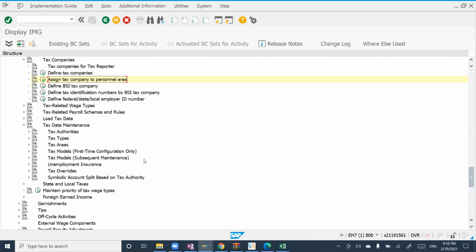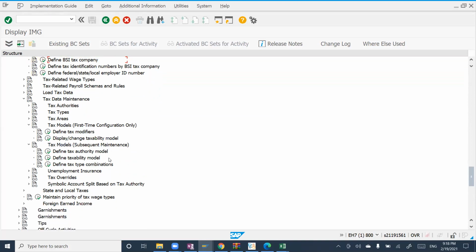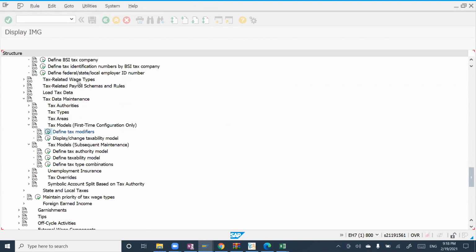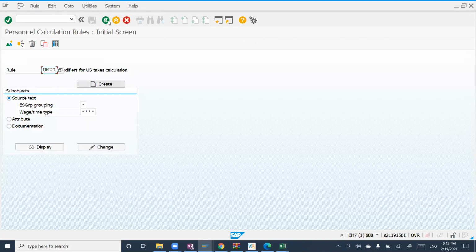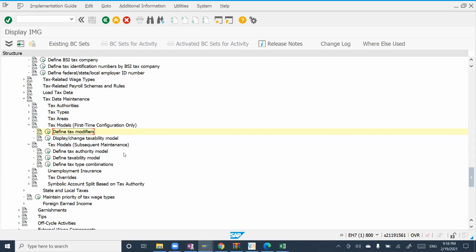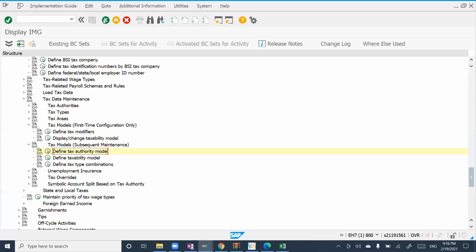Like if you see from a tax data maintenance, one is the first time configuration. Just open that first time configuration. This is your initial implementation only. If you see define tax modifier, you go there. It is just related to schema. The employer tax modifier is a schema, so generally in tax we copy that schema as usual and create our own in our own namespace. So that you can do.